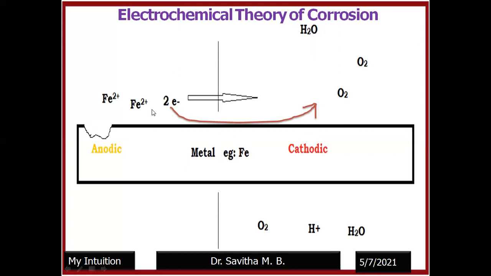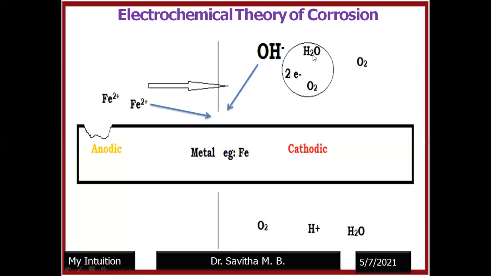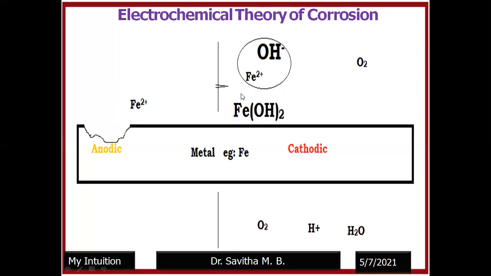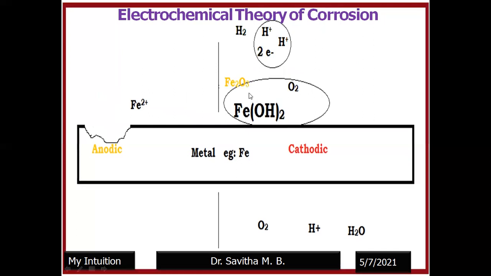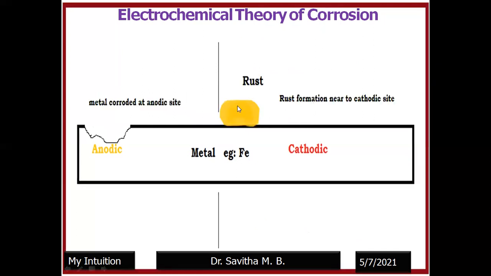On the cathodic region, electrons are available because they have come through the metal to the cathode region, and they will combine with the water molecule and oxygen molecule. It will combine and form hydroxyl ions. These are negatively charged, this is positively charged. They both move towards one another. They combine to form ferrous hydroxide. Later, again with the presence of moisture and water, it gets converted into rust, which will be deposited on the metal surface. It is seen that the rust will be deposited near the cathodic region rather than near the anode or somewhere in between.